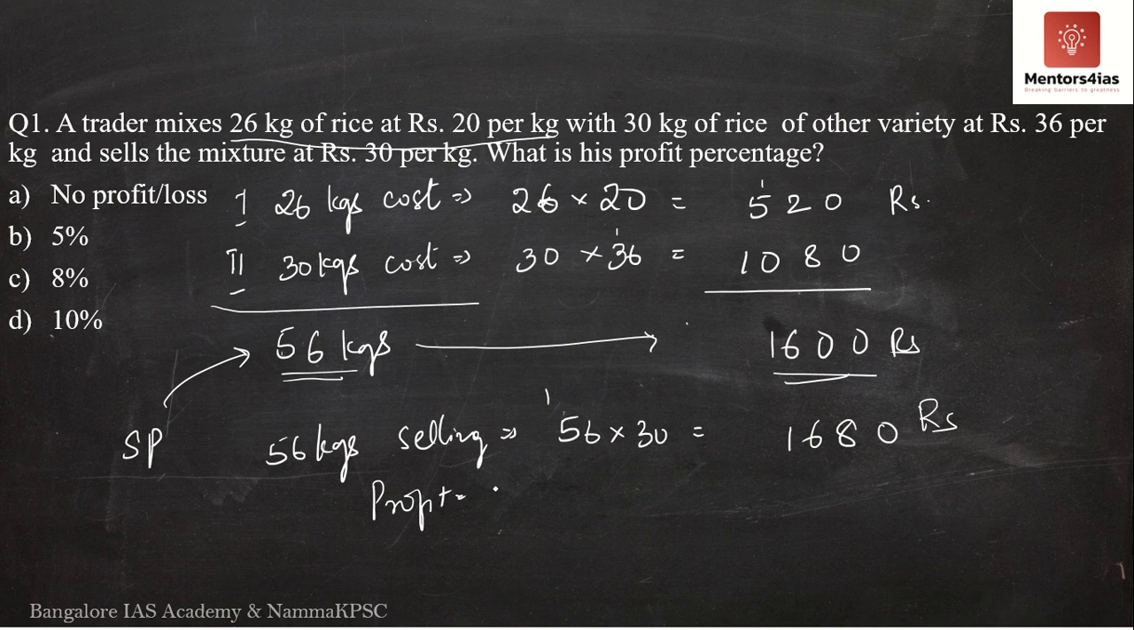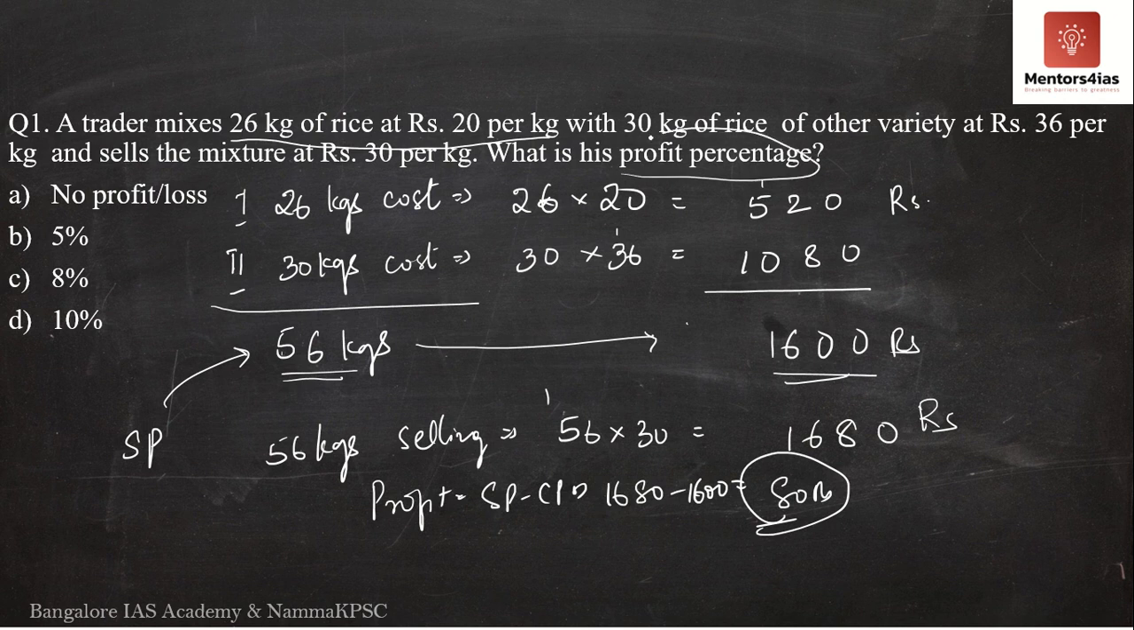Then what is the profit? Profit is nothing but selling price minus cost price, which is equal to 1680 minus 1600, which is equal to 80 rupees. Therefore the profit is 80 rupees. However, the question is asking for profit percentage, and we have to determine the profit percentage.